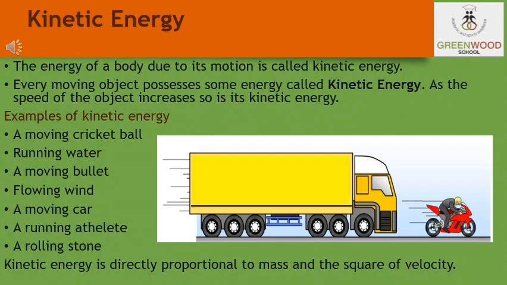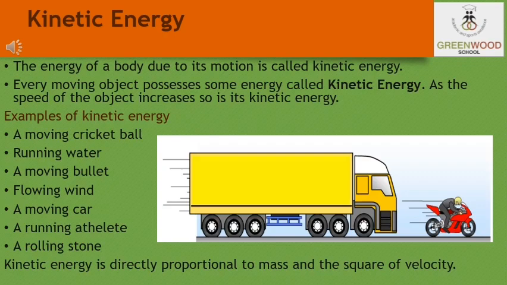A moving object can do work. An object moving faster can do more work than an identical object moving relatively slowly. A moving bullet, blowing wind, a rotating wheel, a speeding stone can do work. One question arises: how does a bullet pierce the target? How does the wind move the blades of the windmill? Objects in motion possess energy, and we call this type of energy kinetic energy.